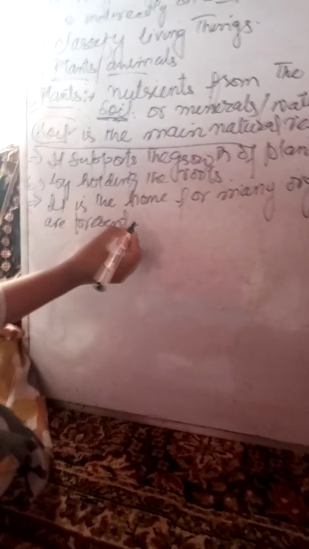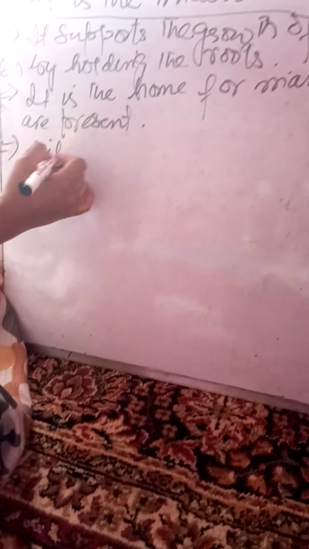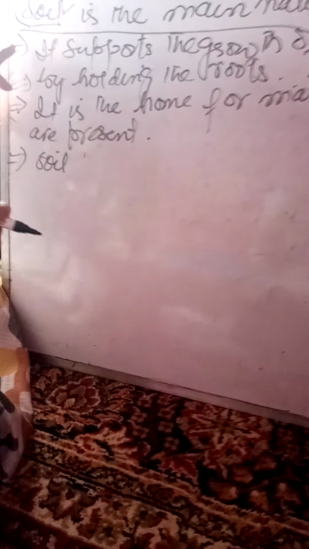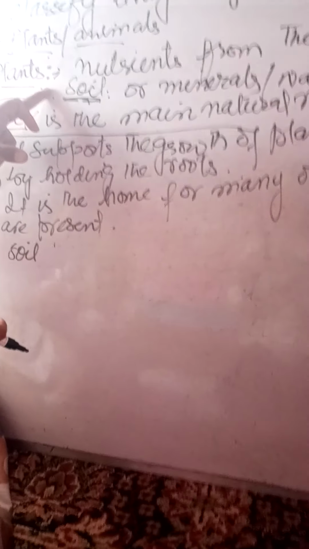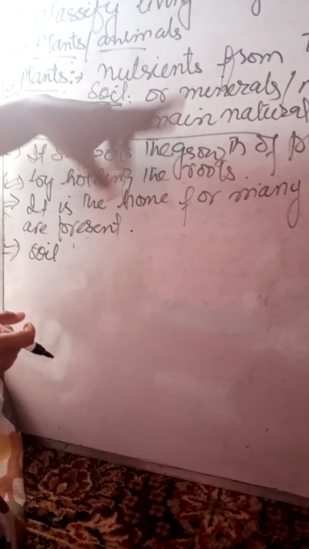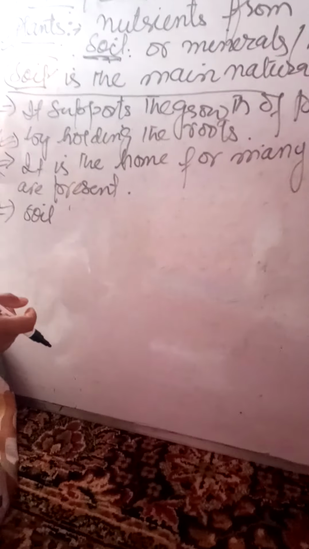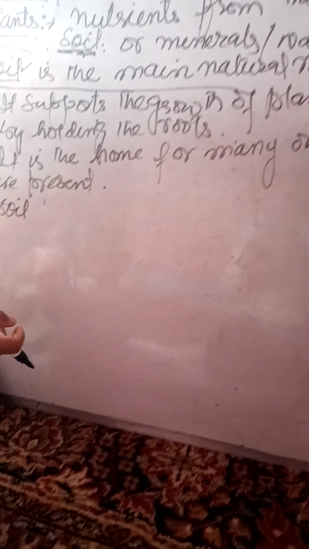Okay students, you can write down these things in your notebook so that you can become aware of them. We discussed why plants are dependent upon the soil, because soil gives the main nutrients, minerals and water to the plants. Soil is the main natural resource. It supports the growth of plants by holding the roots. It is the home for many organisms.